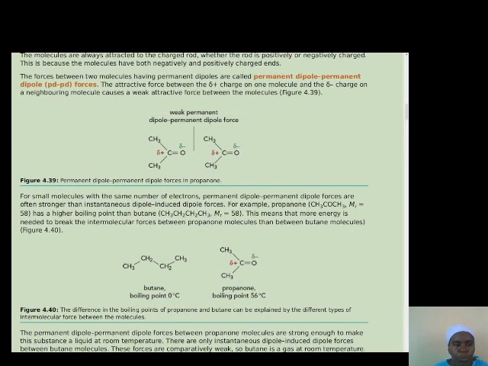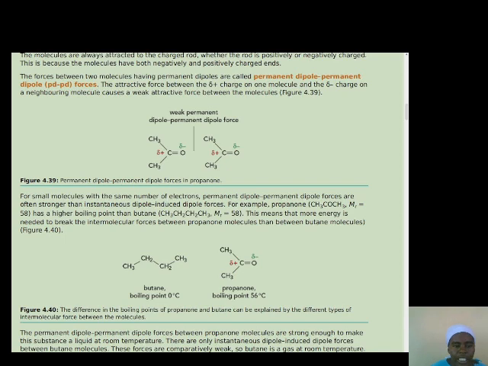For example, if you have propanol, which has a partially positive charge on the carbon atom and a partial negative charge on the oxygen atom, there is always a weak permanent dipole force between one propanol molecule and another, because of attraction between the partially negative oxygen and the partially positive carbon on the next molecule.